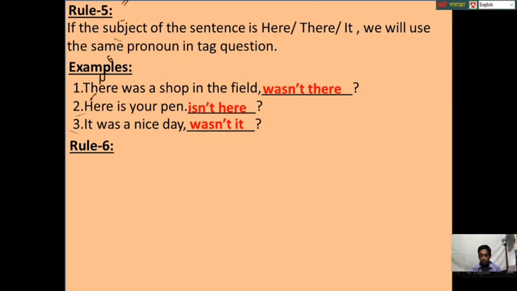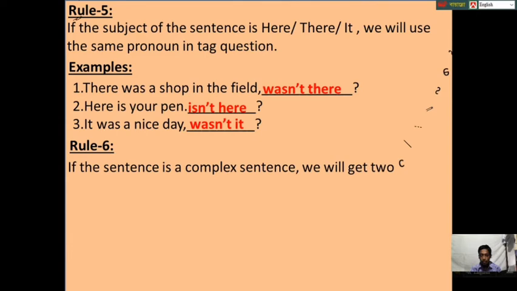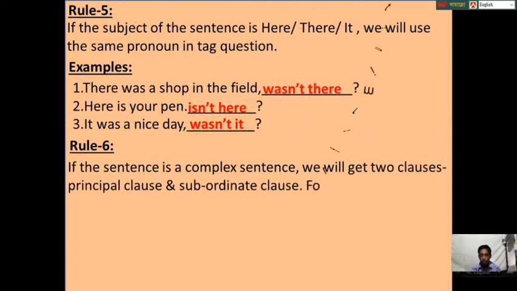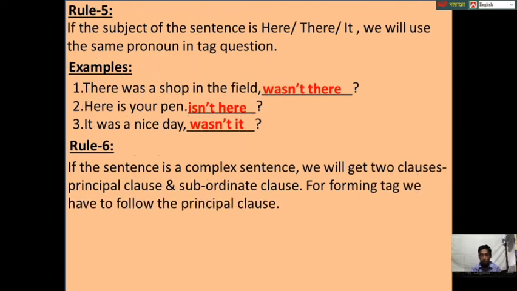Rule 6. If the sentence is a complex sentence, we will get two clauses, principal clause and subordinate clause. For forming a tag question, we have to follow the principal clause. There is a method of recognizing the principal clause in a complex sentence. If there is a comma between two clauses, then the last one is the principal clause. If there is no comma between two clauses, the first one is the principal clause.